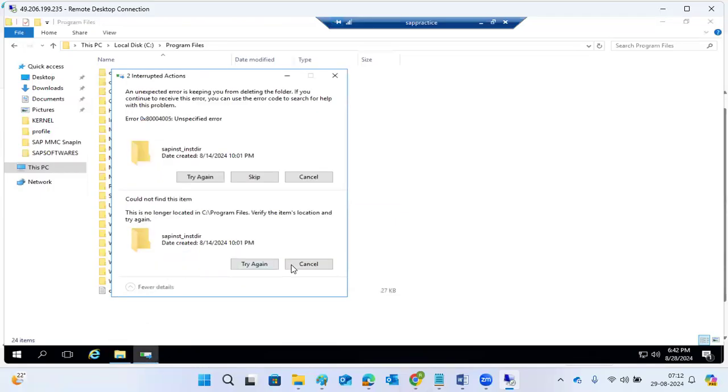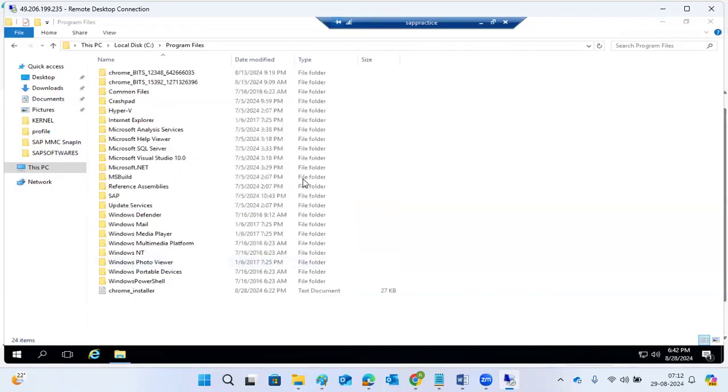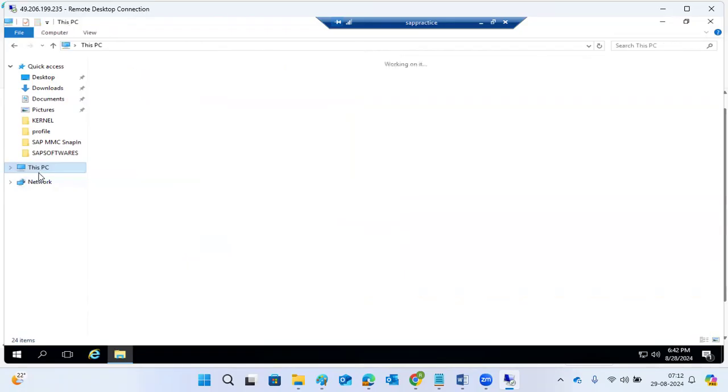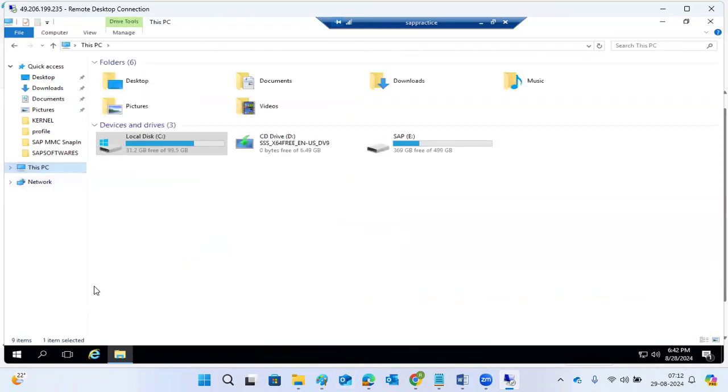Or directly also you can log in. That is also possible. I can tell you how to log in directly also. Directly means using the same IP address. If you use it directly, you can connect to the SAP practice server. Otherwise, within the server, you can also use the same IP to log into the SAP practice server. So either way, you can use it here, right?